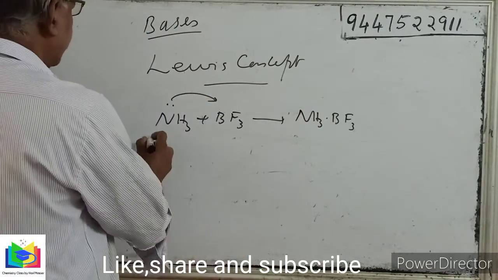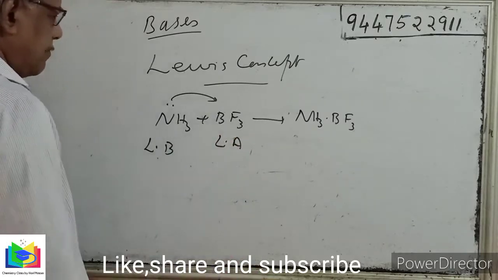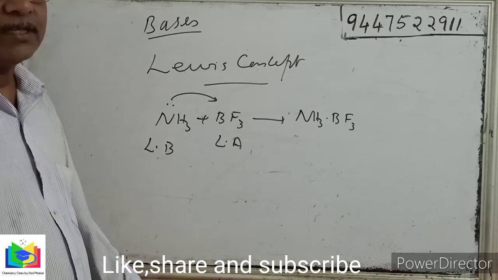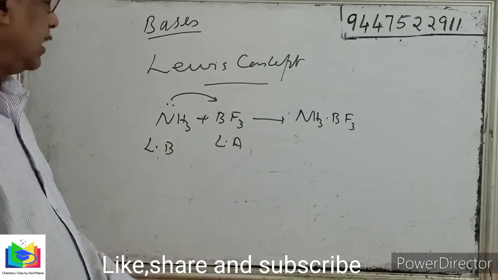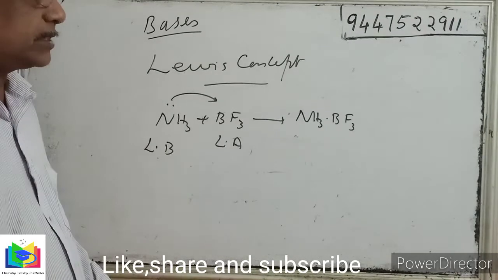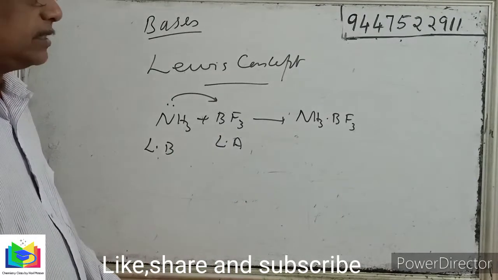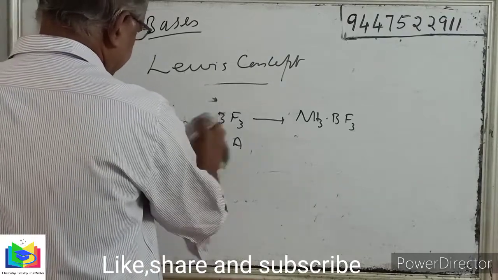So this is a Lewis base and this is a Lewis acid. According to the Lewis concept, a base is a substance which can donate a pair of electrons. Electron-rich molecules, water, etc., can act as Lewis bases, while electron-deficient molecules can act as Lewis acids.